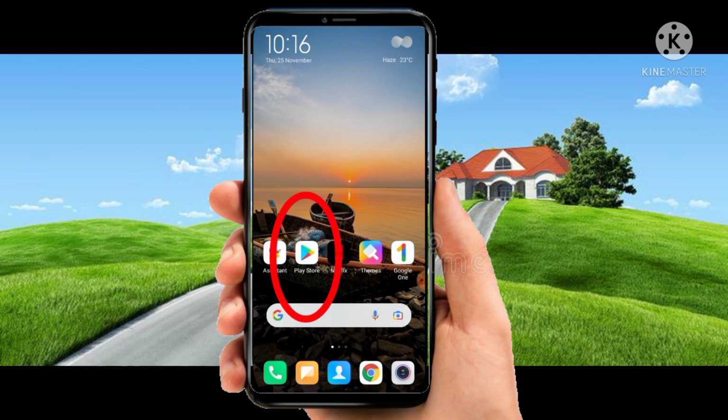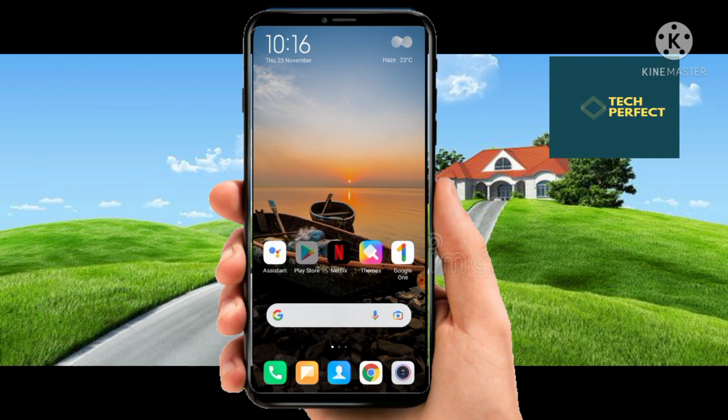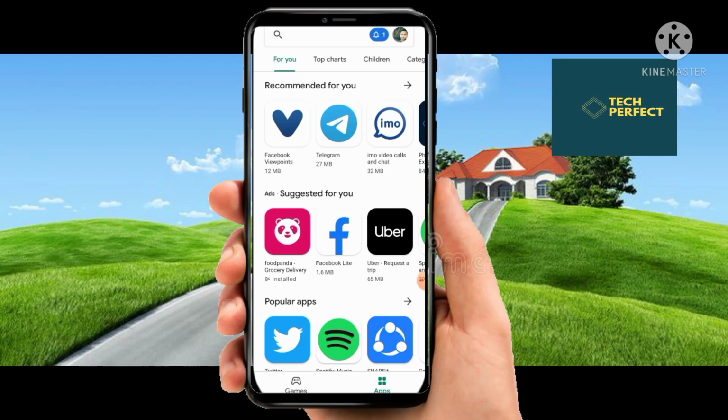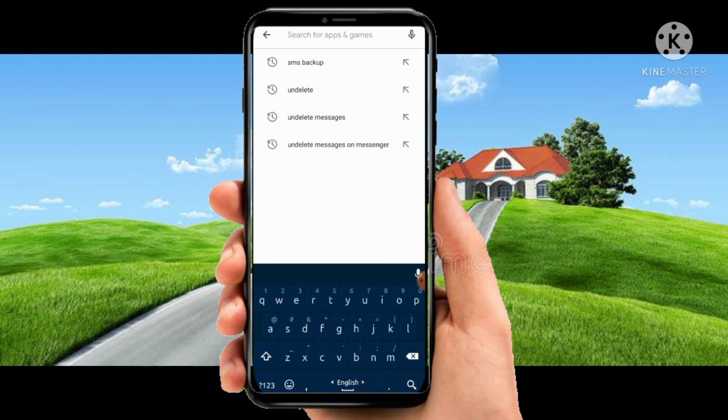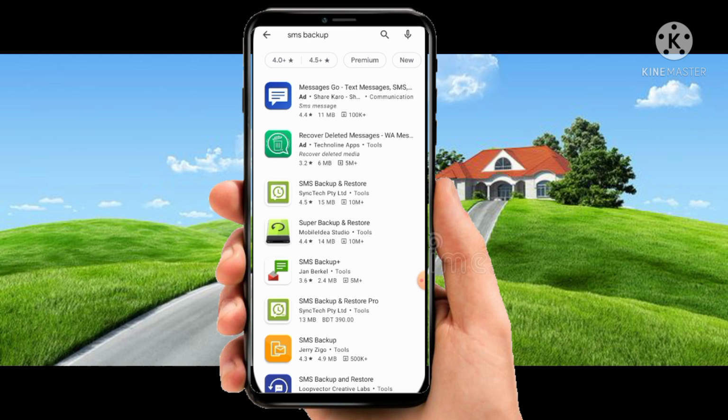You can see this is my Play Store. Now click on the search bar. Now search here for an application. That application name is SMS Backup. Now search here SMS Backup. I'm going to suggest which app to use.